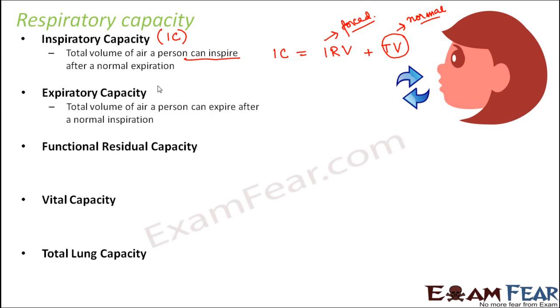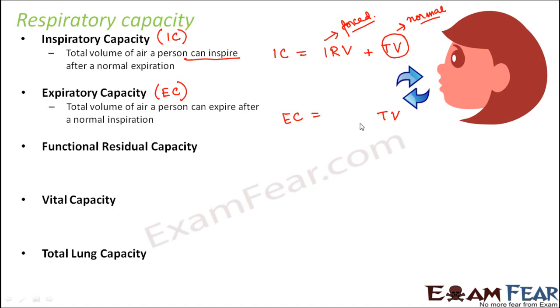Similarly, what is expiratory capacity, EC? This is the total volume of air that a person can expire after a normal inspiration. You have breathed in normally. Now when you want to breathe out, there are two options: you can breathe out normally or you can breathe out forcefully. If you want to calculate your capacity, that is, how much maximum can you expire, under normal condition how much can you expire?